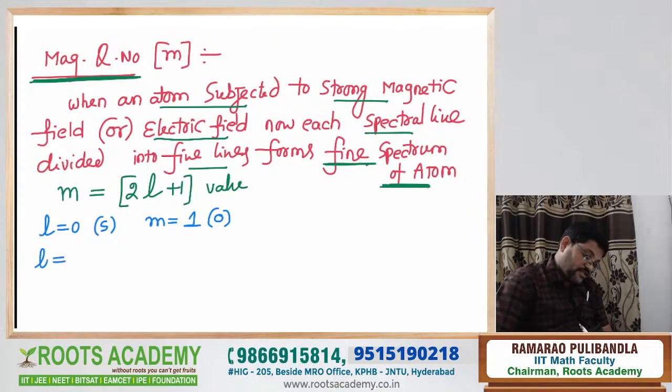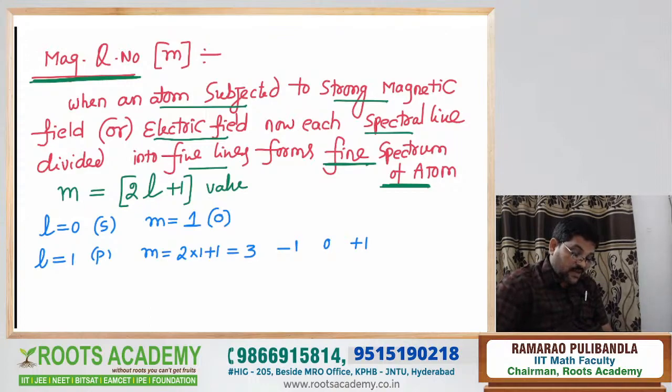If L is equal to 1, that is a p suborbit. For the p suborbit, m is equal to 2 into 1 plus 1, that is equal to 3. For 3, you write minus 1, 0, plus 1. That means the suborbit is divided into orbitals. Why is each spectral line divided into fine lines?